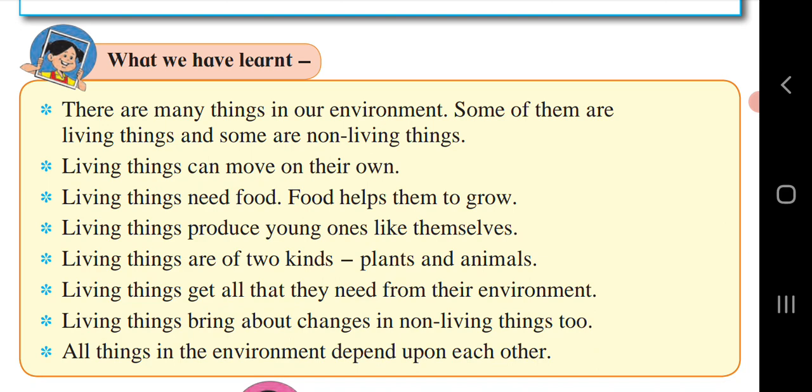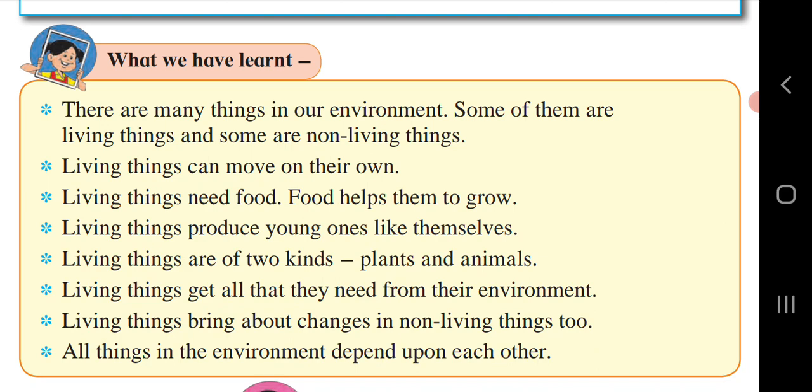Living things need food. Food helps them to grow. Yes, we human beings, animals, and plants need food to grow easily. Living things produce young ones like themselves. Yes, living things give birth to young ones. Living things are of two kinds, plants and animals, and also human beings. Living things get all that they need from their environment. Whatever we want, we get from nature.